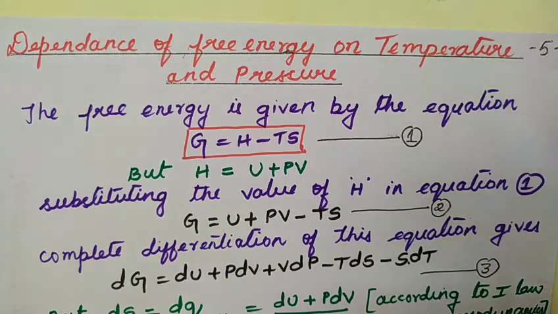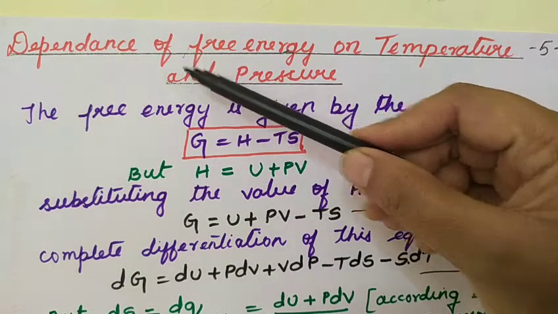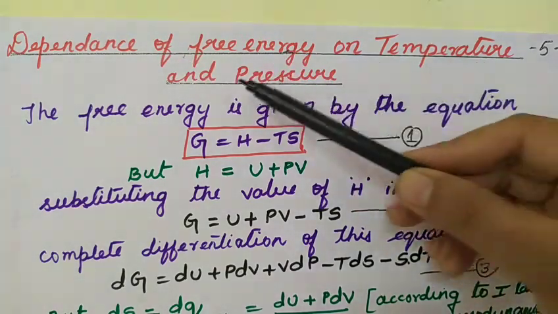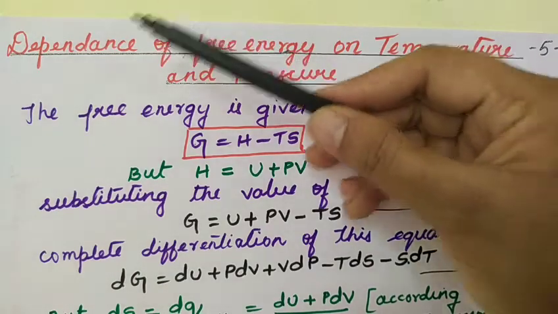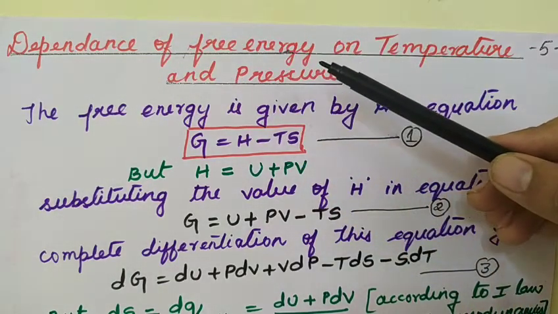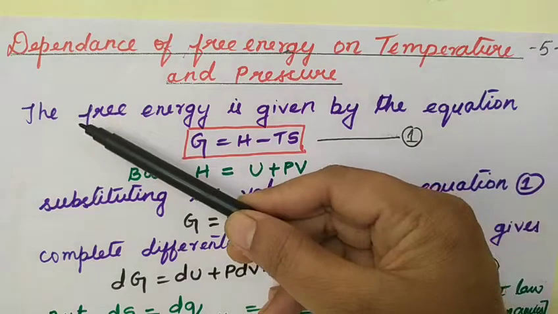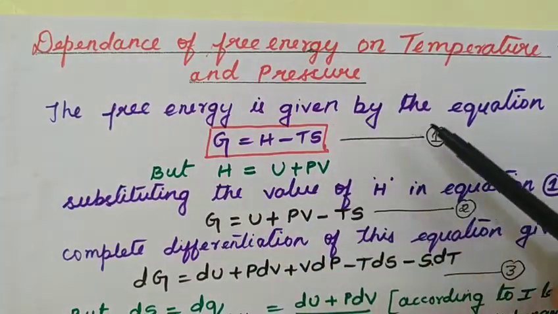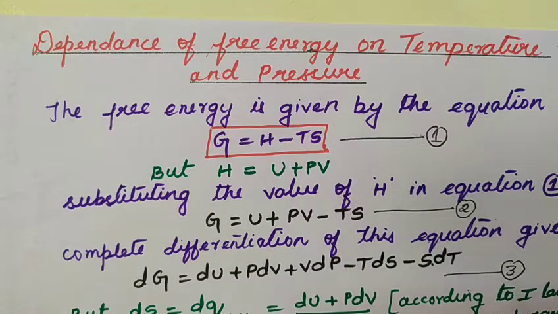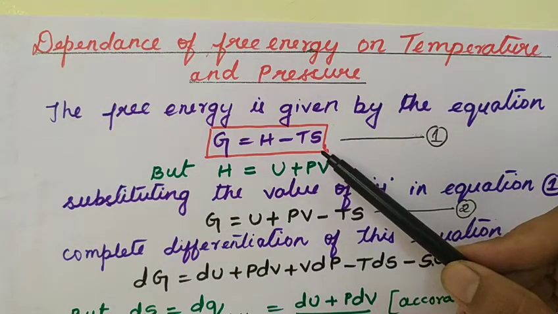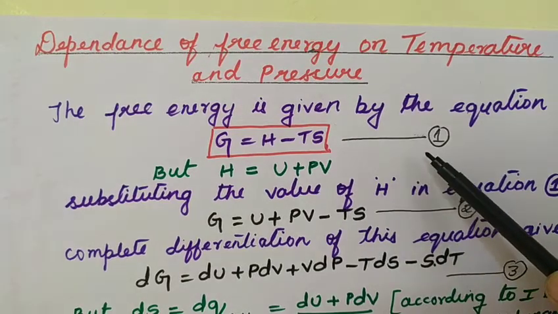Now let us derive an expression for the dependence of free energy on temperature and pressure. And this is a very important question. It will be asked for a 5 marks question, the important derivation. We know that the free energy is given by the equation, that is G is equal to H minus TS, that is taken as equation number 1.